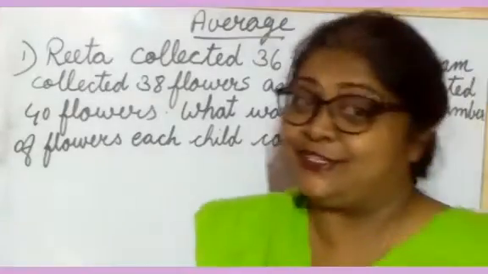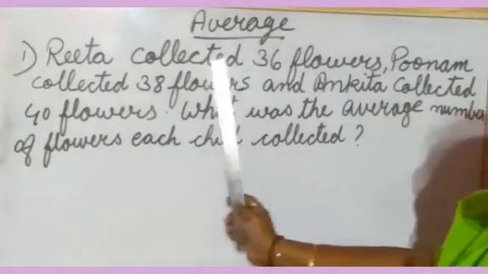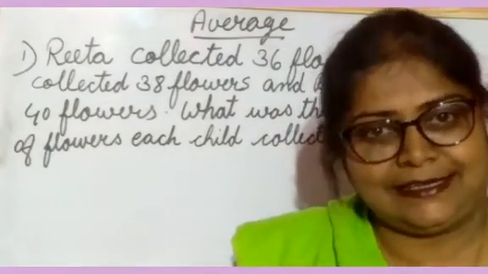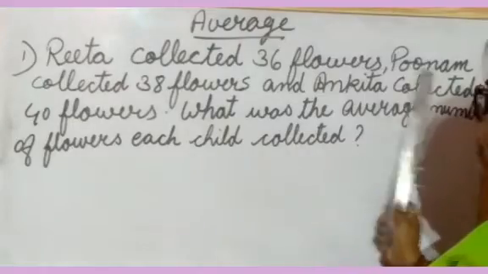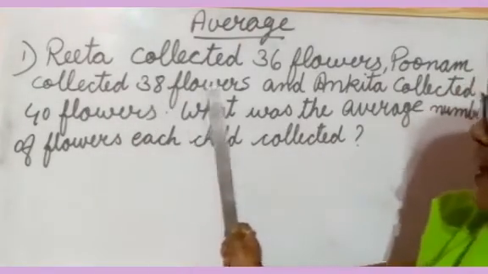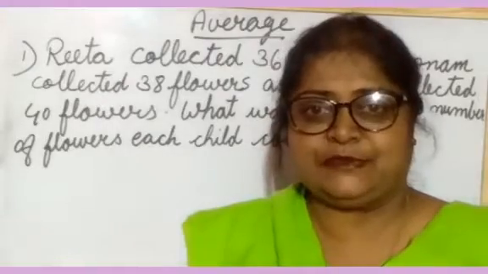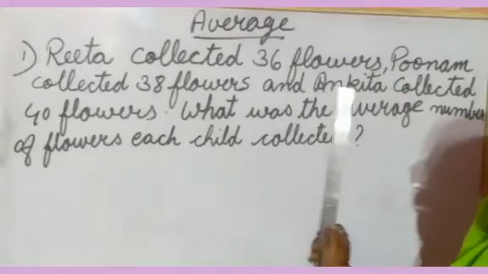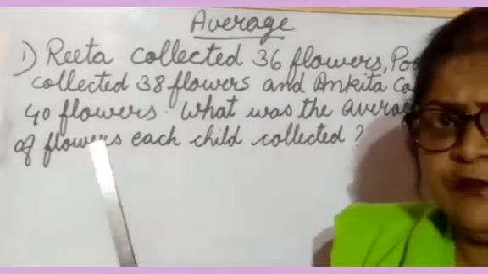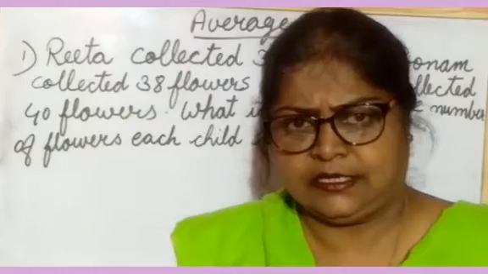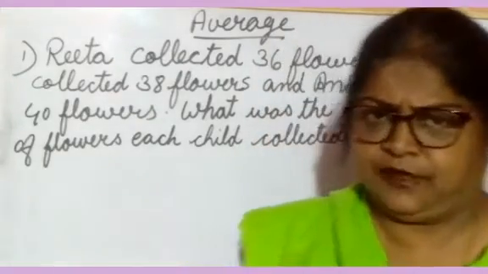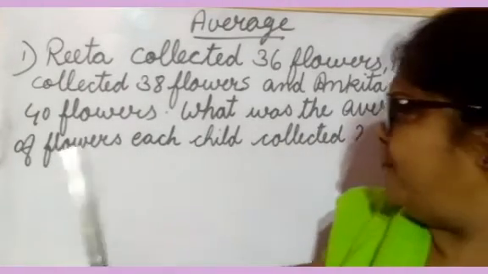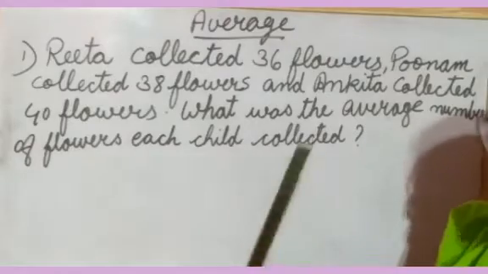What are you seeing in this question? Read it. Rita collected 36 flowers. How many flowers did Rita collect? 36 flowers. Okay. Poonam collected 38 flowers. How many flowers did Poonam collect? 38 flowers. Okay. And Ankita collected 40 flowers. Ankita collected how many flowers? 40 flowers. Okay. What was the average number of flowers each child collected?